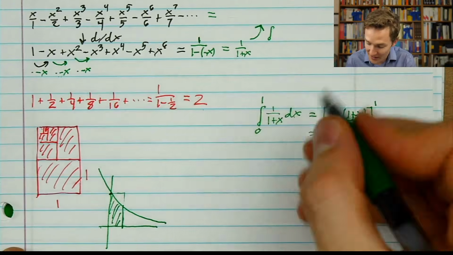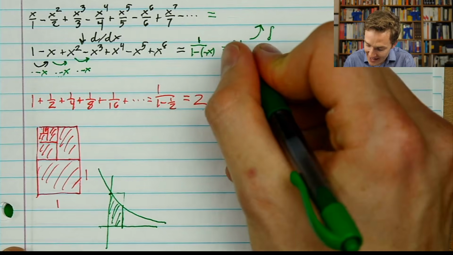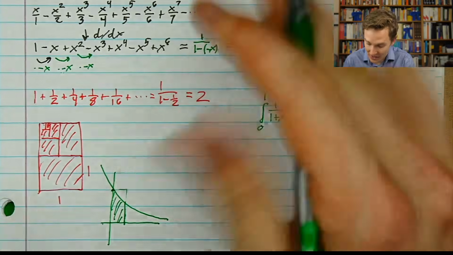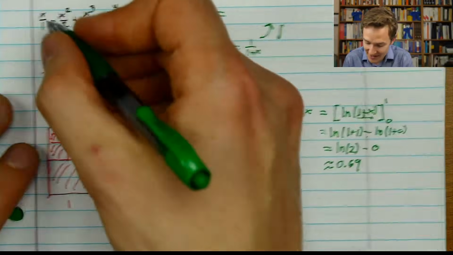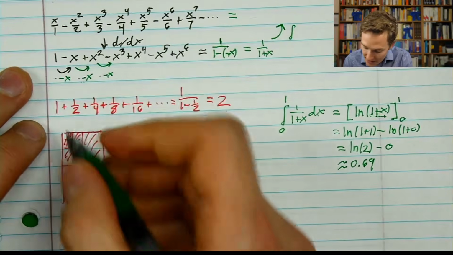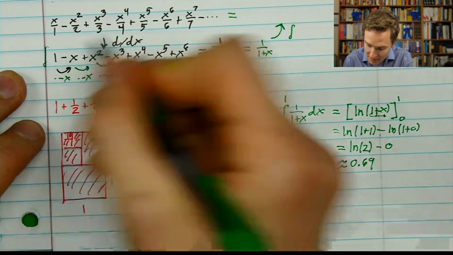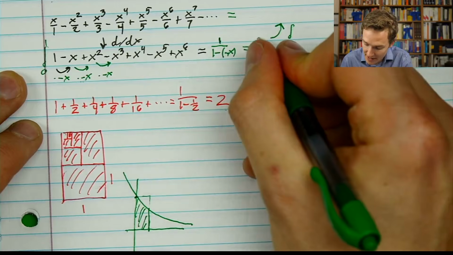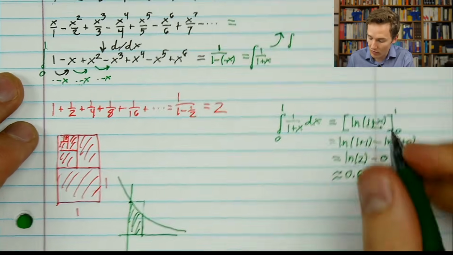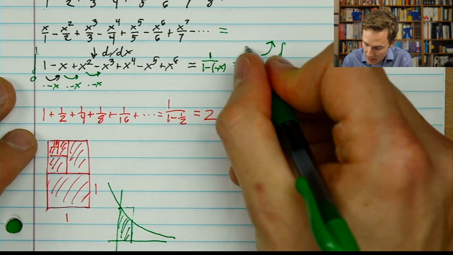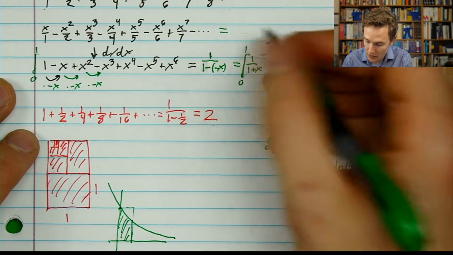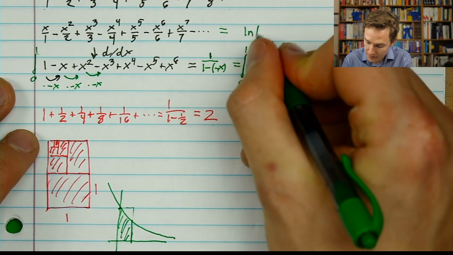But what's quite cool here is that if I say I want to integrate this bottom expression from 0 up to 1, which is the same as integrating 1 over 1 plus x from 0 up to 1, I know that that should be the value ln of 2.